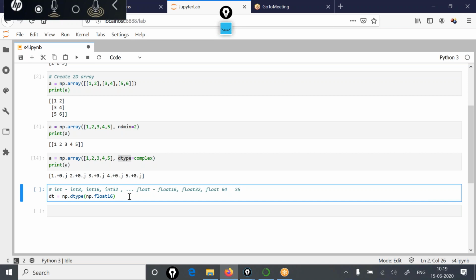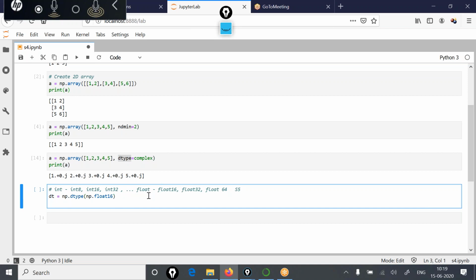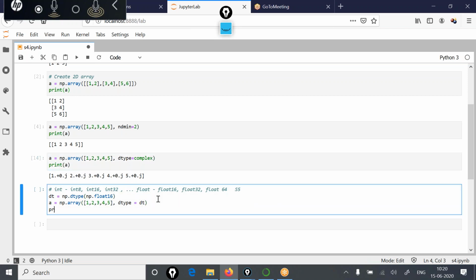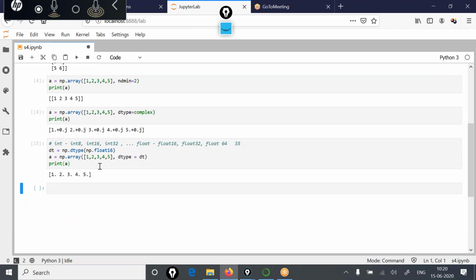Now I can use this dt while creating the arrays like this. If I write again, let's say a is equal to np.array 1, 2, 3, 4, 5. Now see here, dtype. Initially we wrote dtype is equal to complex, dtype is equal to something. So you can also write dtype is equal to this dt. And what this dt is, np.float. And if you now print the value of a, you will see the data type for these numbers has been taken as the float value.